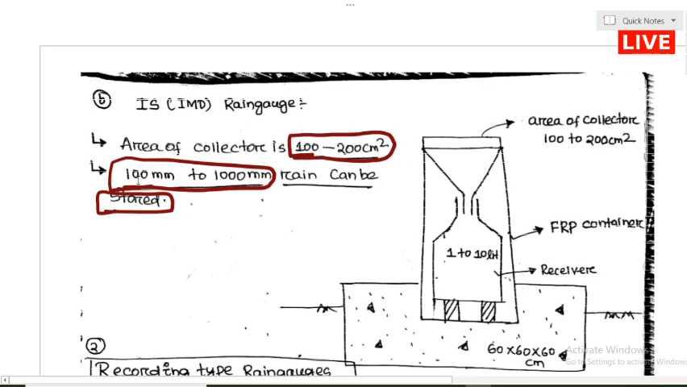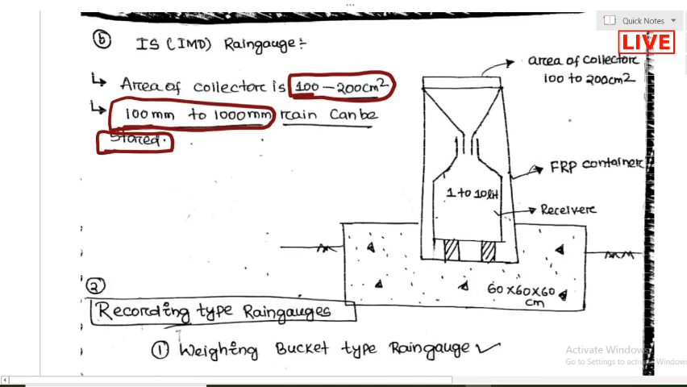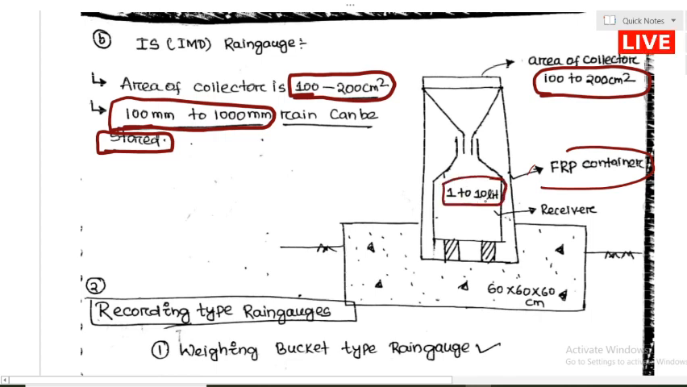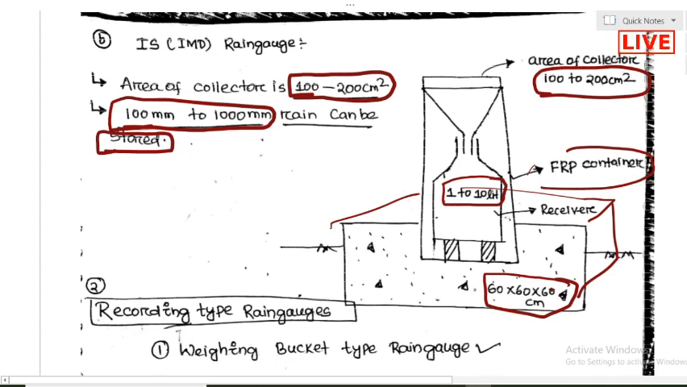Okay, so you see, this is the area of the collector. This is 100 to 200 centimeters square, and an FRP container will be there. In between is the receiver, which earlier could contain 1 to 2 liters; now it can contain 1 to 10 liters of water. The concrete block has a size that you can imagine in 3D: length 60, width 60, height 60. It is kept and placed on it. If it is not placed on a concrete block, somebody will come and steal it. In order to avoid that.